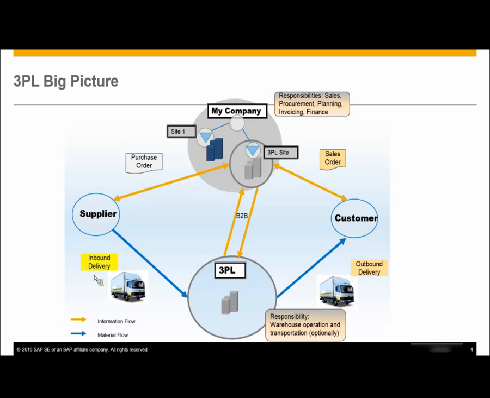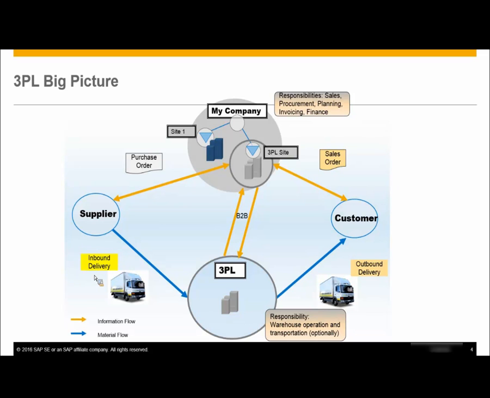Let's take up a scenario wherein you will have a shortage of stock of certain goods and products which are not really managed at your site. Rather, it is managed by a 3PL provider at a 3PL site.